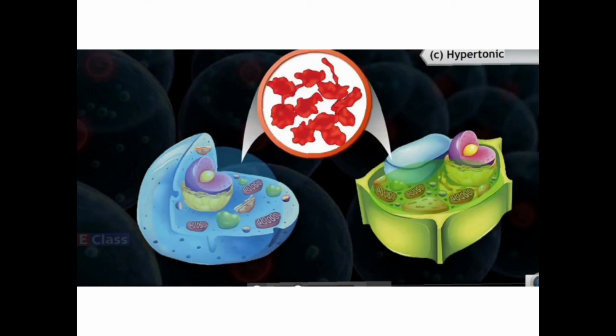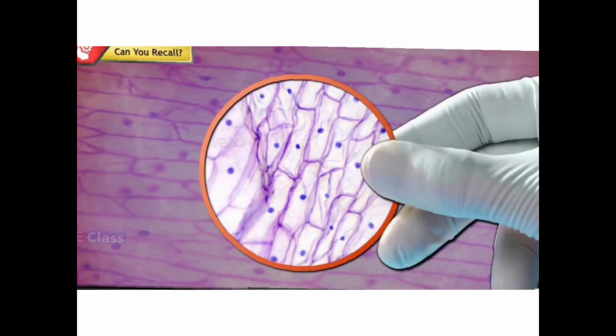Now the next part is about the cytoplasm. In front of your screen, children, I have taken an onion, and a thin fine layer of the onion is taken and observed under the microscope.